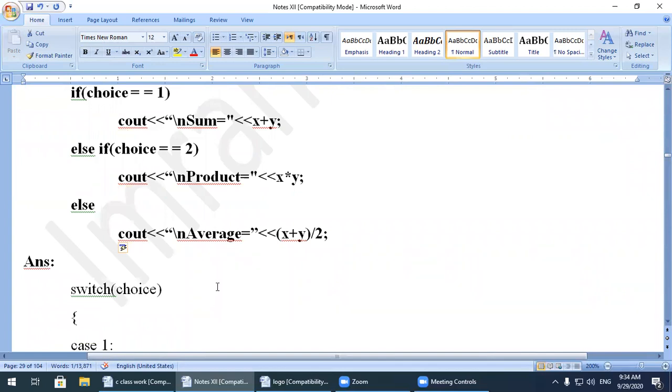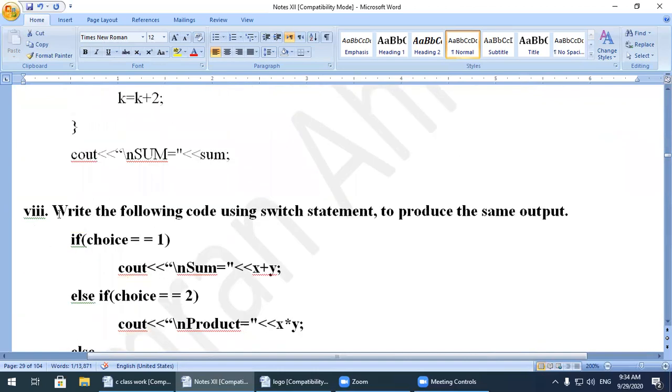In a paper, it could appear that you have a switch statement, and they ask you to convert the same block of code into an if else if statement. It is the reverse of this question. It is possible they will give you the switch statement and ask you to convert it into an if else if statement. I told you before that this could happen. With practice, you can do these kinds of questions very easily.